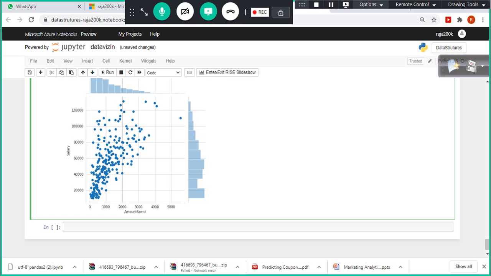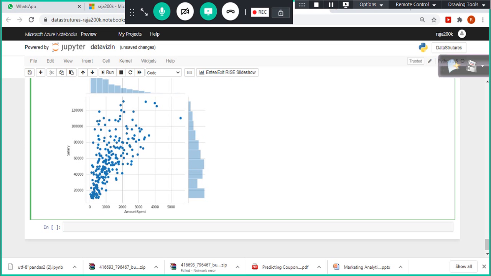If you look at this one, the amount spent, as a salary. But here at $1,000 and $500, the spend is very less, or only a few people are able to buy, right? But at $1,000 and above, the majority of them are able to buy; as the salary increases, the spend also increases.